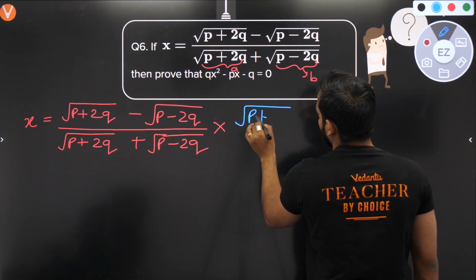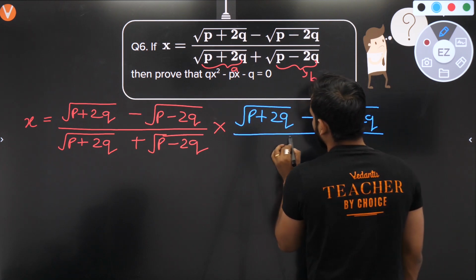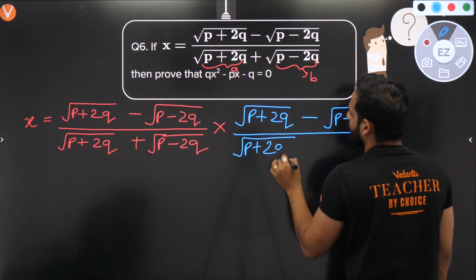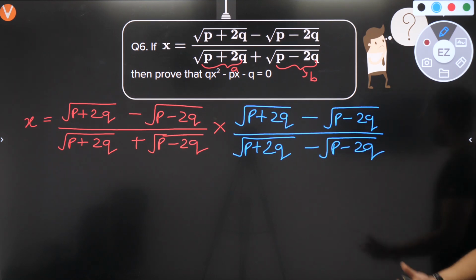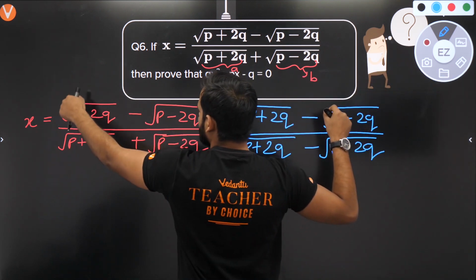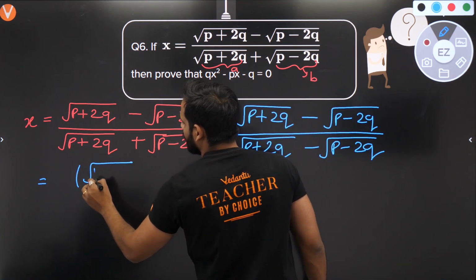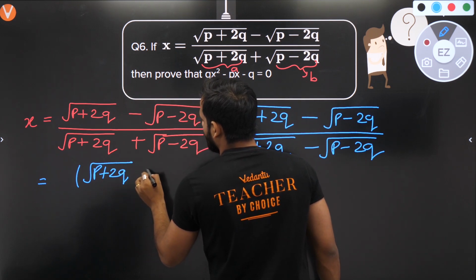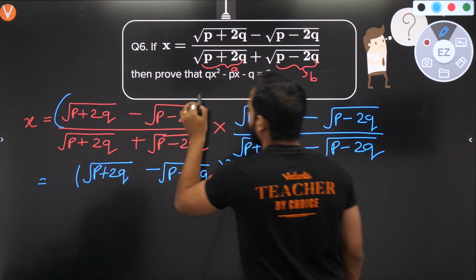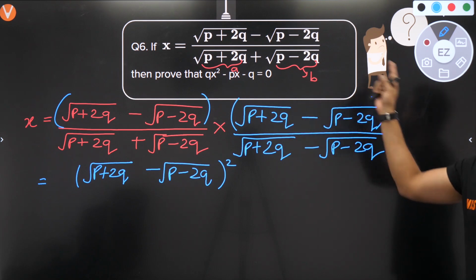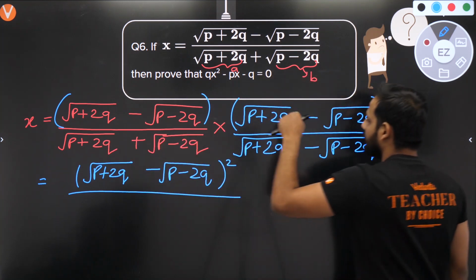So a minus b will be under root of p plus 2q minus under root of p minus 2q, divided by under root of p plus 2q minus under root of p minus 2q. So we have multiplied with a minus b into a minus b. So the numerator will become under root of p plus 2q minus under root of p minus 2q whole square. Whatever it is into the same number, a into a is a square, so that will be whole square, divided by a plus b into a minus b.